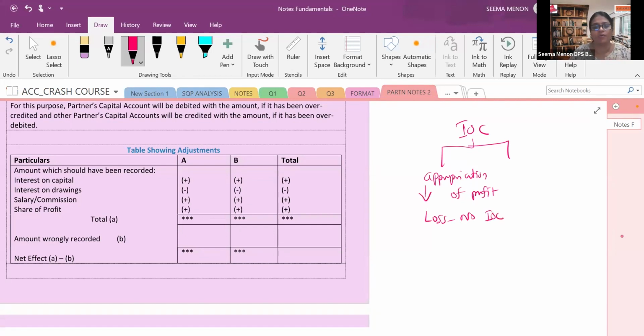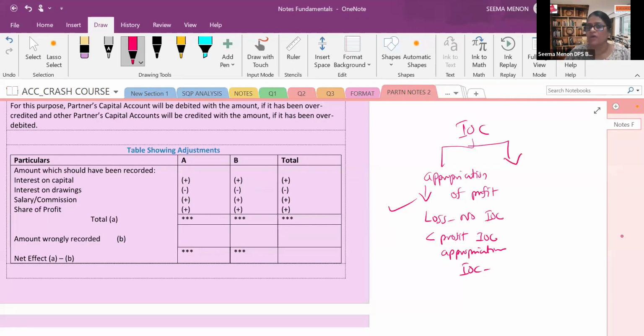We are discussing appropriation of profit. In loss, no interest on capital. If there is a profit, definitely it will be given. But if there is less profit, that means insufficient profit, then interest on capital will be distributed in which ratio? In the appropriation ratio, no other case, that means in the interest on capital ratio. Whatever interest on capital we get, we will take that ratio. Today we will be solving questions on that.